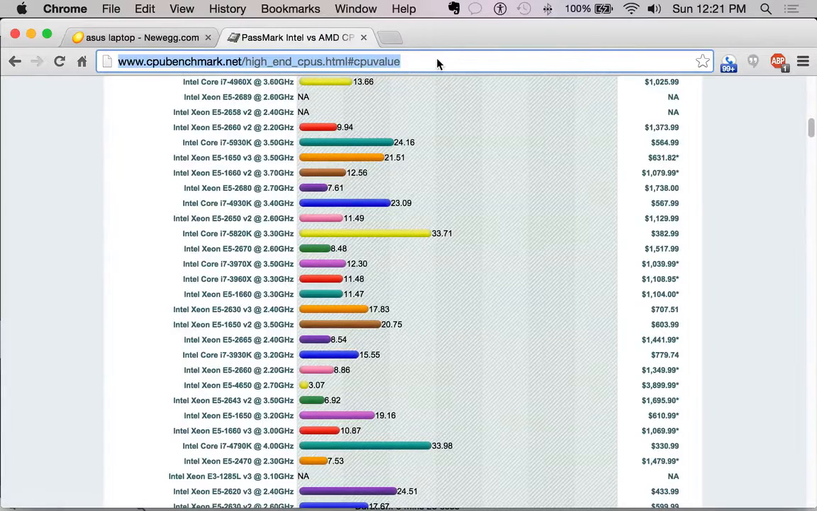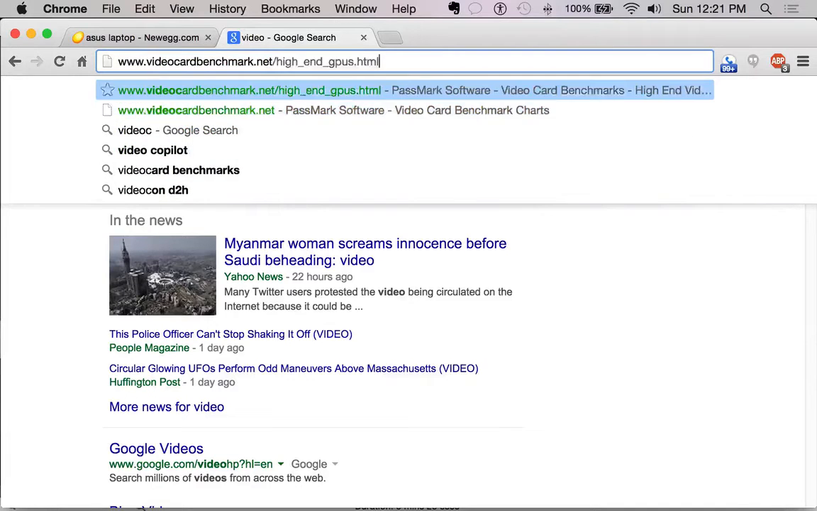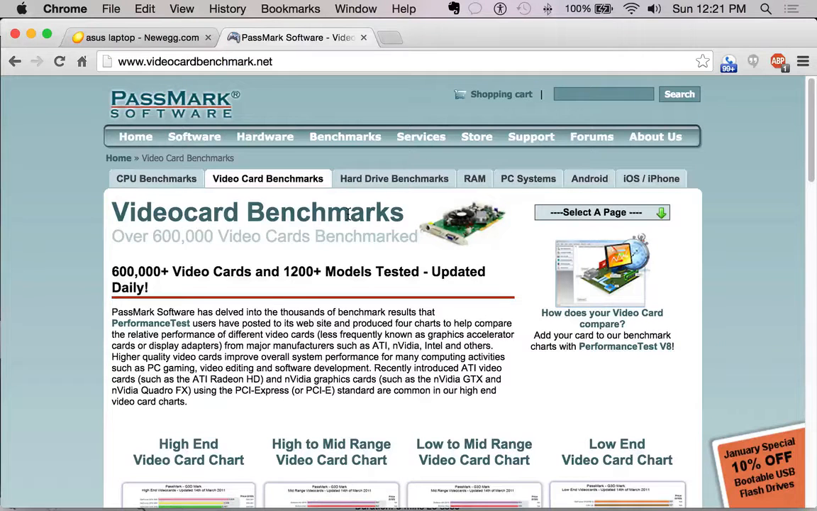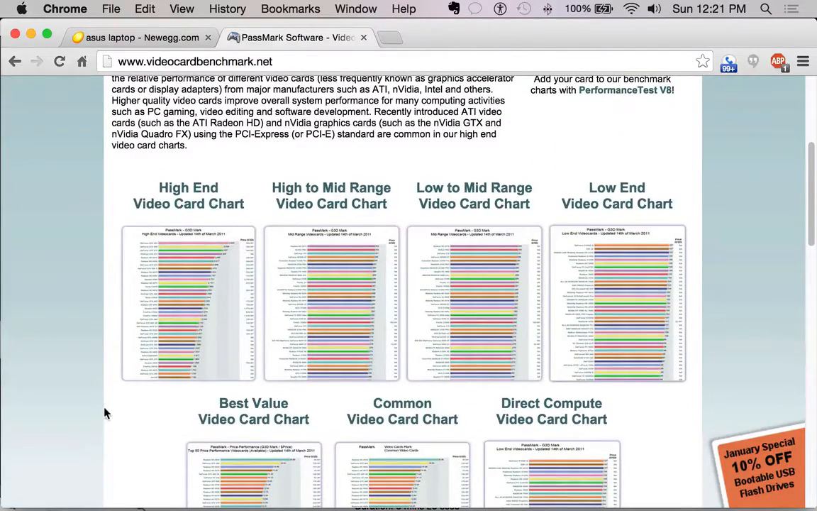There's also a video card benchmark site. Let's try that again. Video card. Okay. And this is the same company, Passmark Software, same kind of deal. In our case, the first system we're building is not going to have a video card. It's built into the processor. So we're not going to really need to do this.